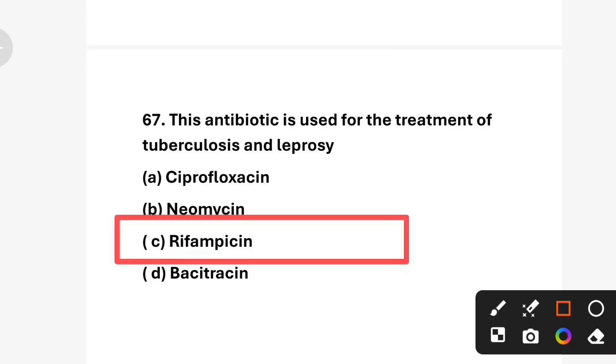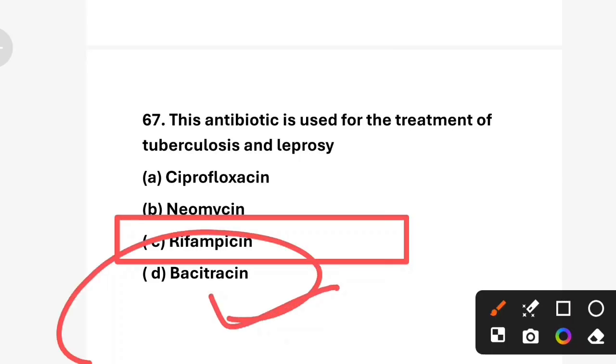Rifampin is an anti-tubercular drug used to treat TB and leprosy by inhibiting RNA polymerase in bacteria, stopping their growth. And bezisterim is used in the treatment of skin and eye infection, not TB and leprosy. Next question.